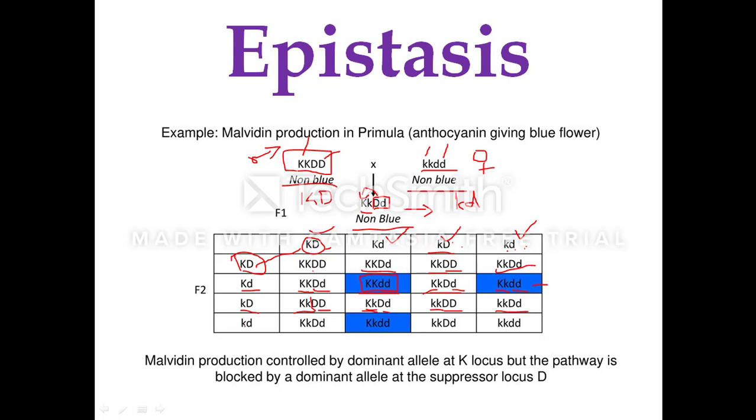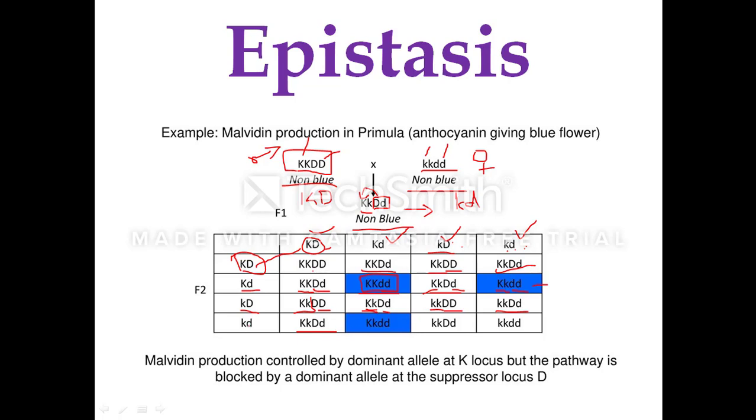Next, small k and small d containing gamete, when it fuses with capital K and capital D, produces the heterozygous condition for both the K hypostatic gene and D epistatic gene, and hence we will find the absence of the pigment in this plant also.